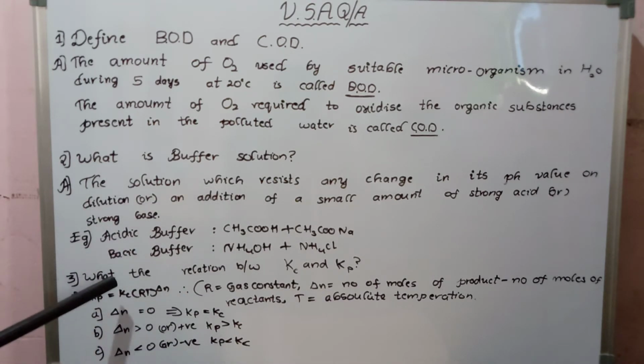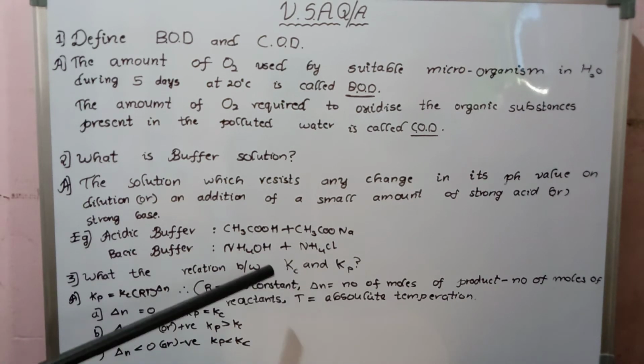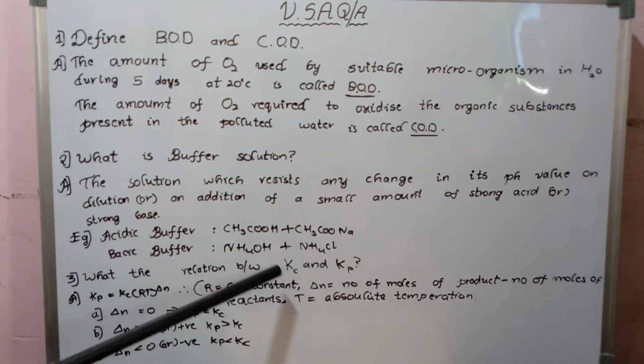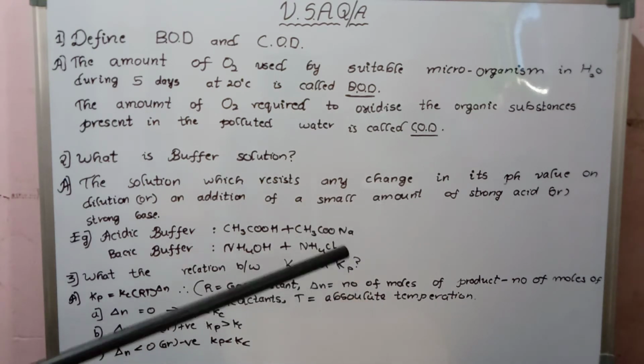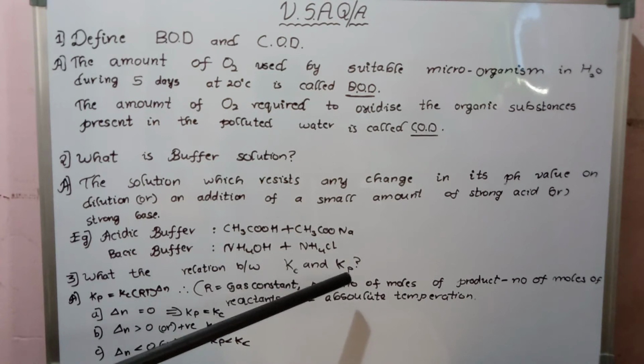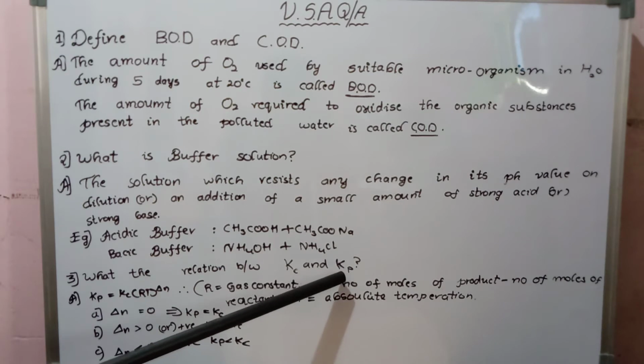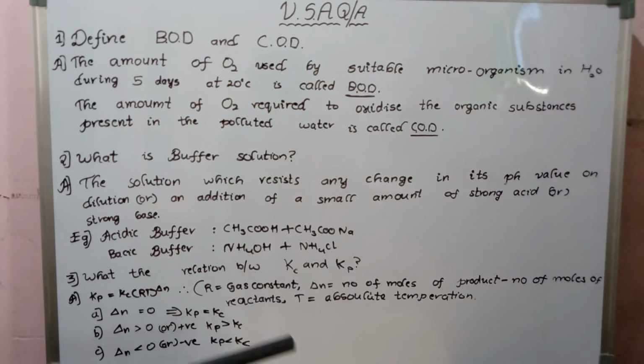And the third one, what is the relation between Kc and Kp? Kc means equilibrium constant in terms of concentrations, and Kp stands for equilibrium constant in terms of partial pressures. The relation between Kc and Kp is Kp is equal to Kc into (RT) whole power delta n.